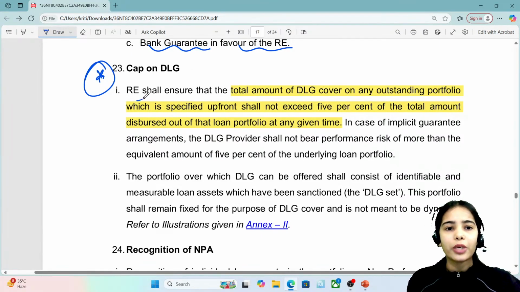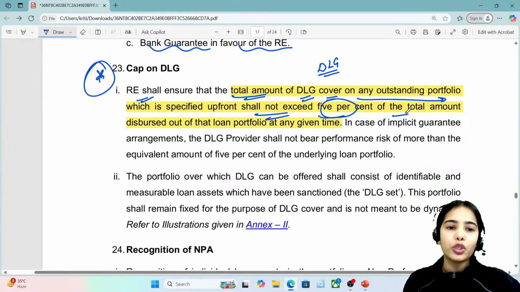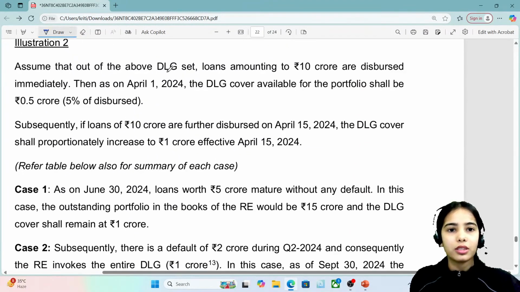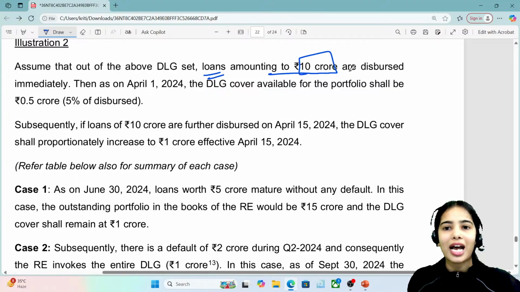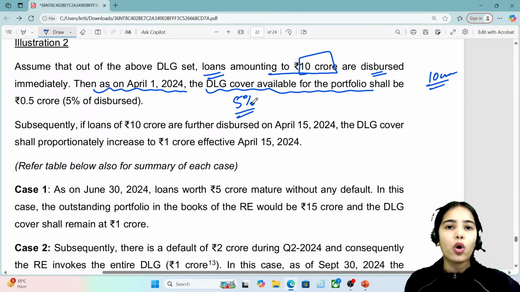It will be finished. So the regulated entity shall ensure that the total amount of DLG cover on any outstanding portfolio, that is, the default loss guarantee, should not exceed 5% of the total amount disbursed out of the loan portfolio at any given time. Let's take an easy example. Assume that loans amounting to 10 crore have been disbursed. Then as on April 1, 2024, the DLG cover available for the portfolio, like it is said, cannot be more than 5%.